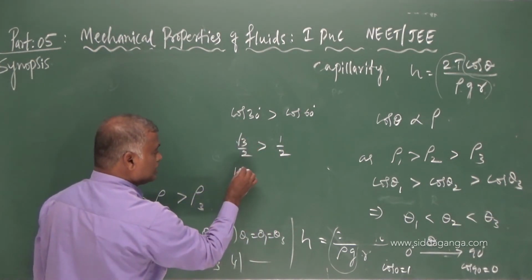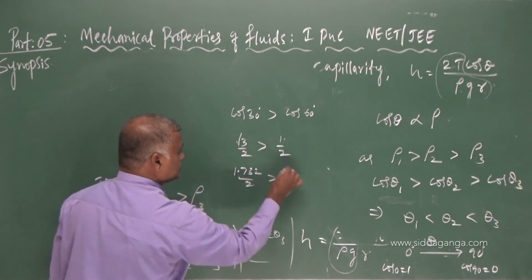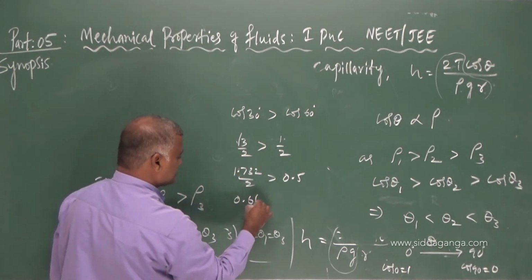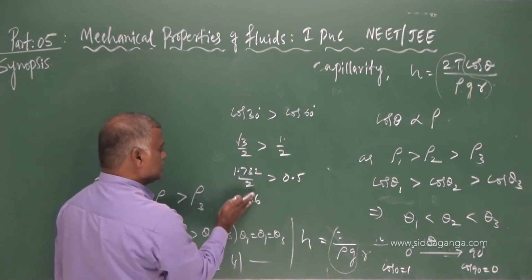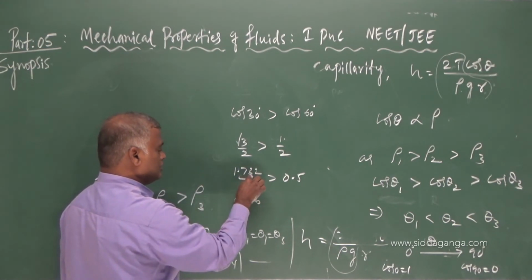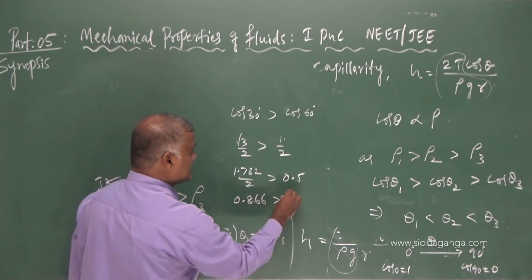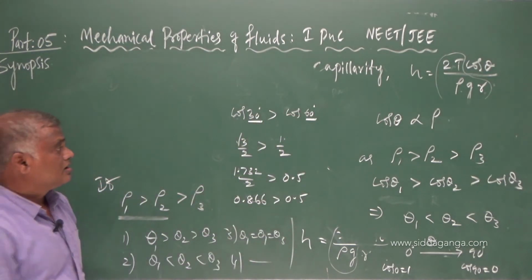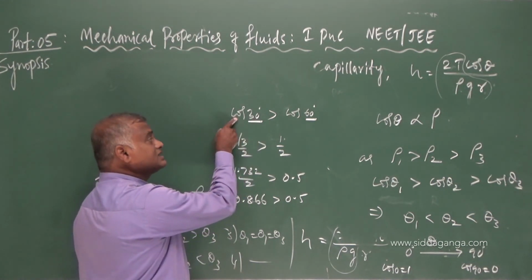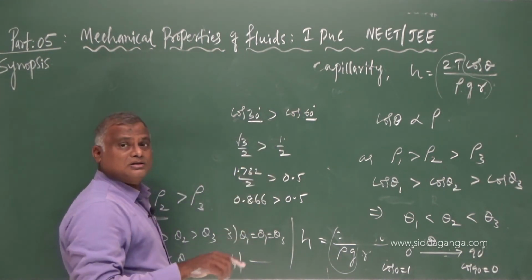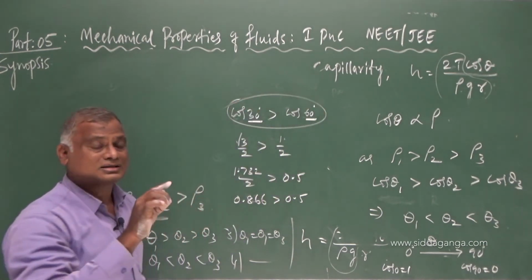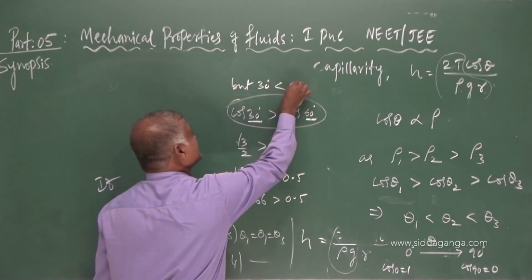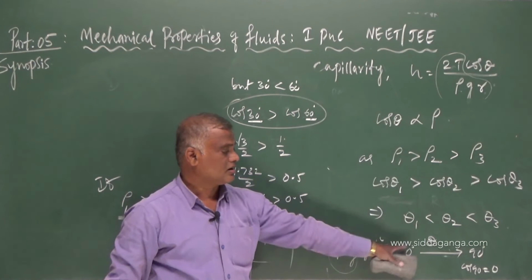Root 3 is 1.732, so 1.732 by 2 is 0.866, which is greater than 0.5. That means cos 30 is greater than cos 60, but 30 degrees is less than 60. See here, this is the logic, the concept we have here.